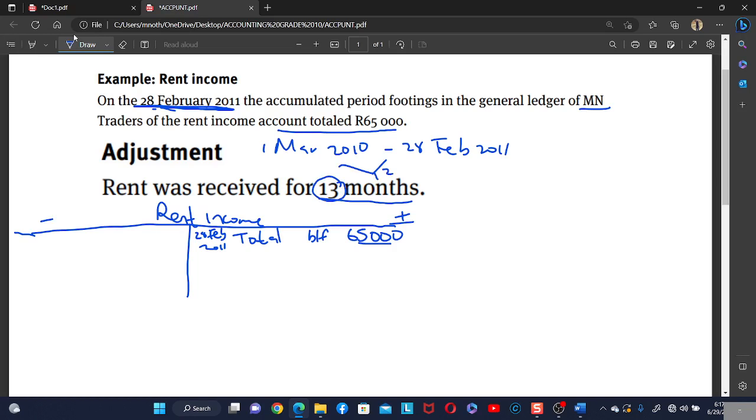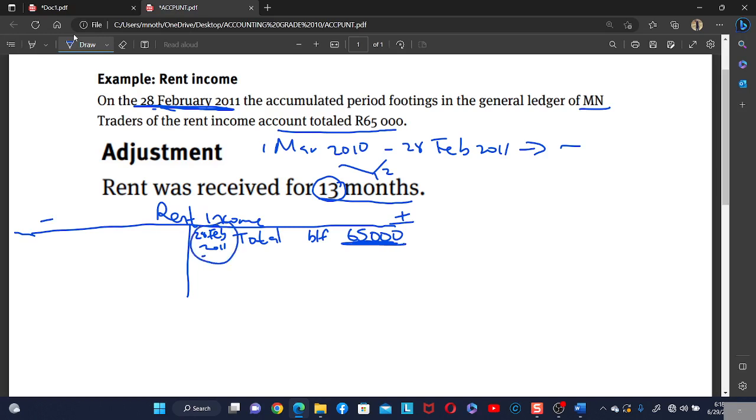So this means that you have received rent of the next financial year. Once we have received rent of 13 months, it means that there's an income that is in advance. So in this 65,000, there is rent that does not belong in this financial year.